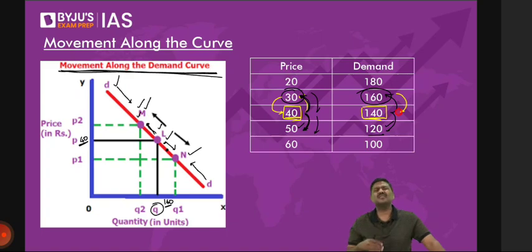Some of you might be asking, sir, why are we using these kind of terms? Because you should understand what is actually causing the change in the demand in the market. Is it the price? Is it the income? What is actually causing it? So whenever you come across a term, this has expanded, this has contracted, etc., it is always in the context